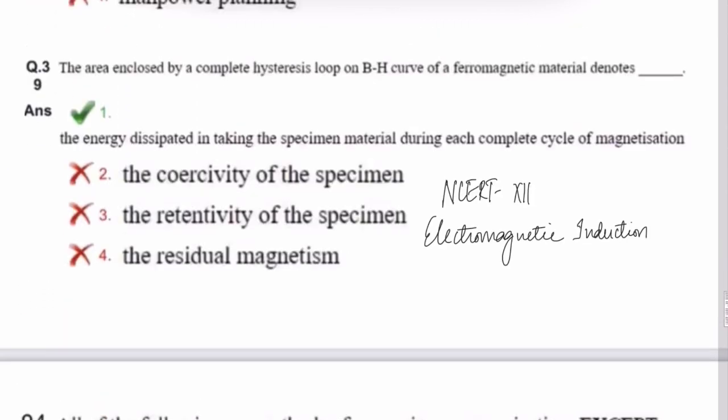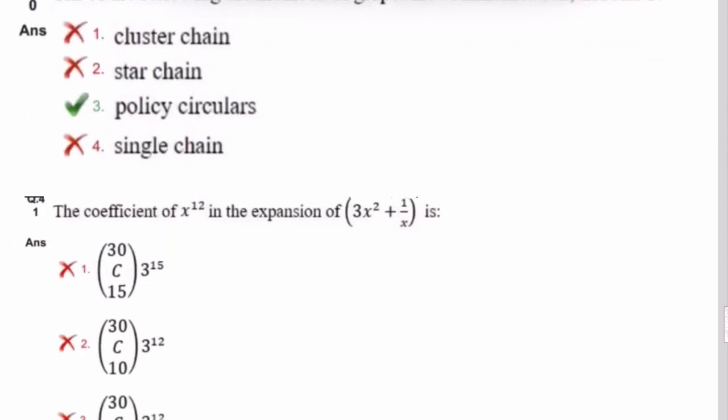Next question. Question 39. The area enclosed in the BH curve of ferromagnetic material denotes what? So again that denotes energy dissipated, and this question is again from electromagnetic induction, class 12th. Next question.